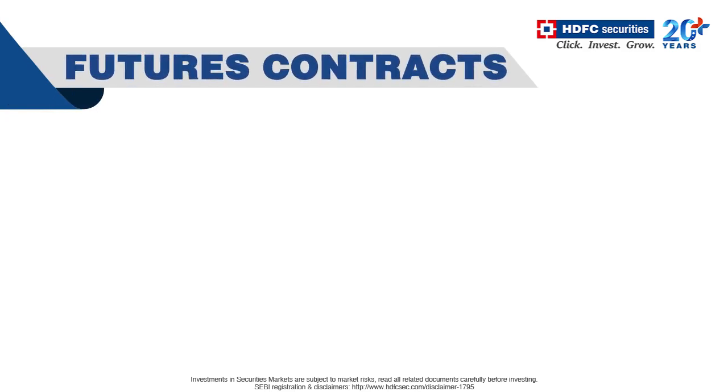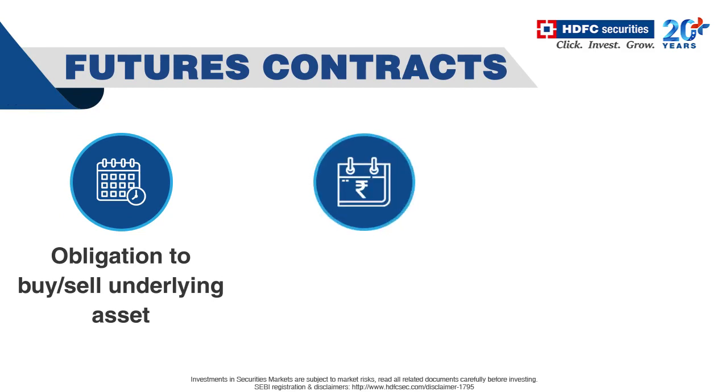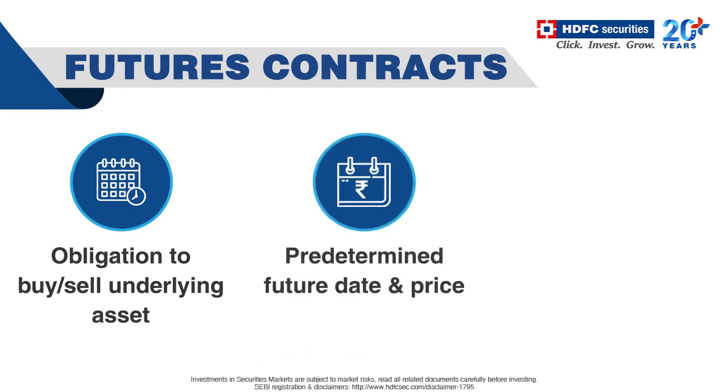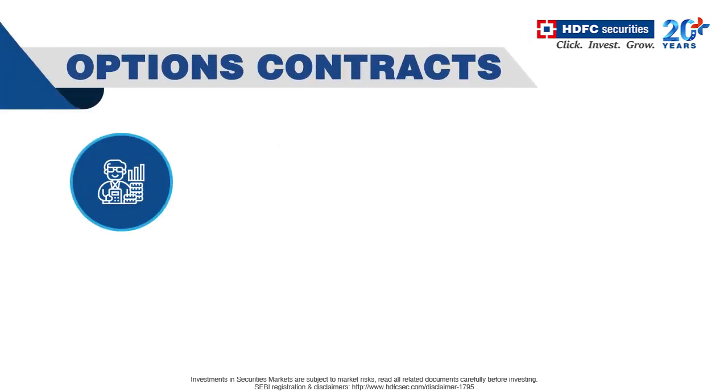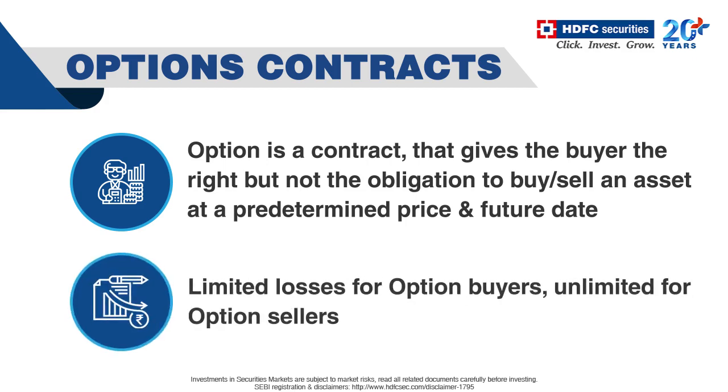Equity futures contracts are those where traders are obligated to buy or sell the underlying asset at a predetermined future date and price, whether they are in profits or losses. An option contract gives the buyer of an option the right but not the obligation to buy or sell the underlying asset at a specific price on a certain date. Option buyers can limit their losses by not exercising their rights to buy or sell an asset. For option sellers, the losses could be unlimited.